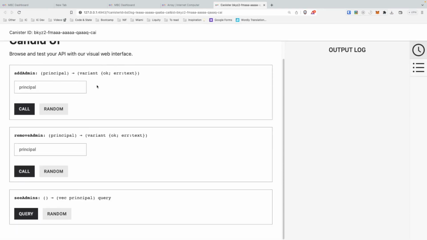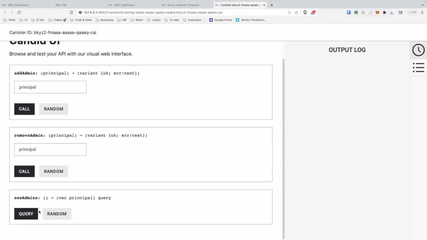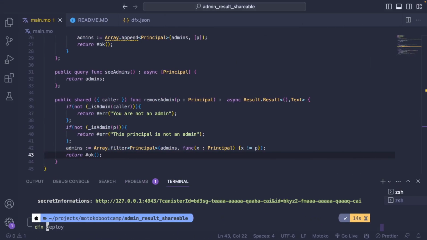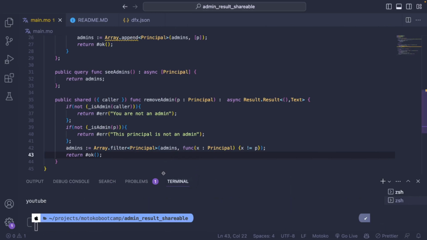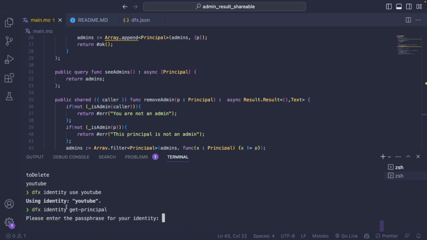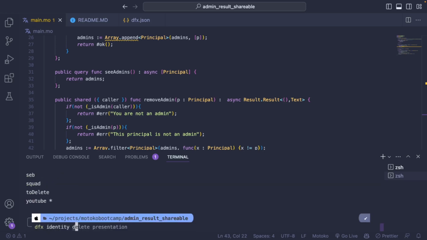Okay, let's use the Candid UI this time. The first thing I'm going to do is see the admins. I should be inside. Yes, this is my principal. Let's choose another identity. If you want to check the other identities, you have all of them. I'm going to go with the YouTube identity, and this one should have a different principal. Okay, I actually don't remember the password for this one, so let's use another one. Let's use default.